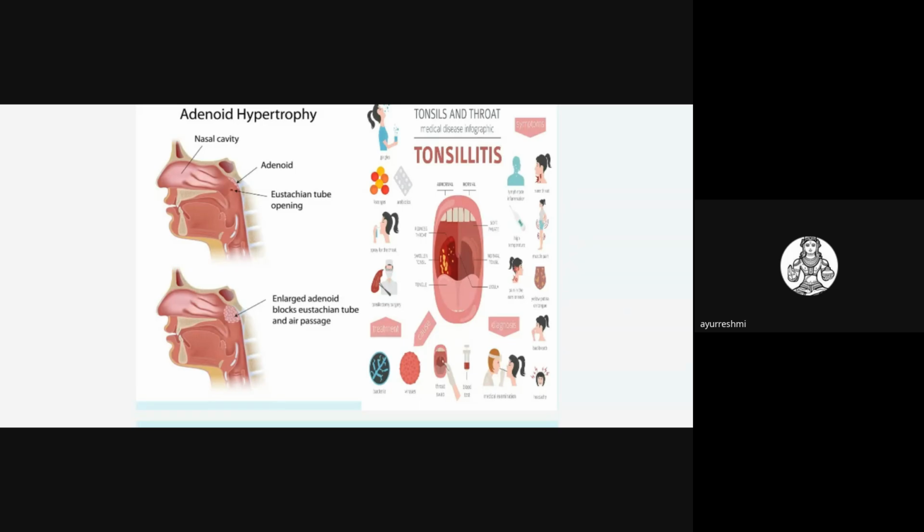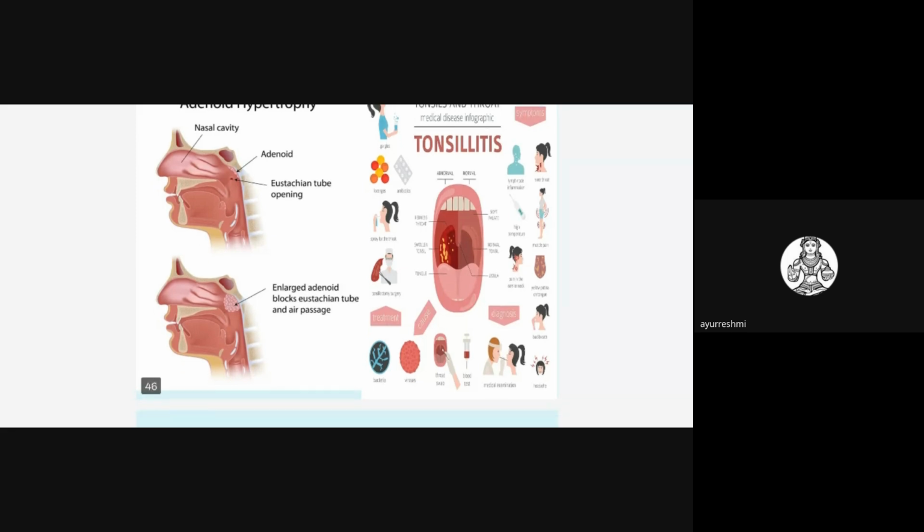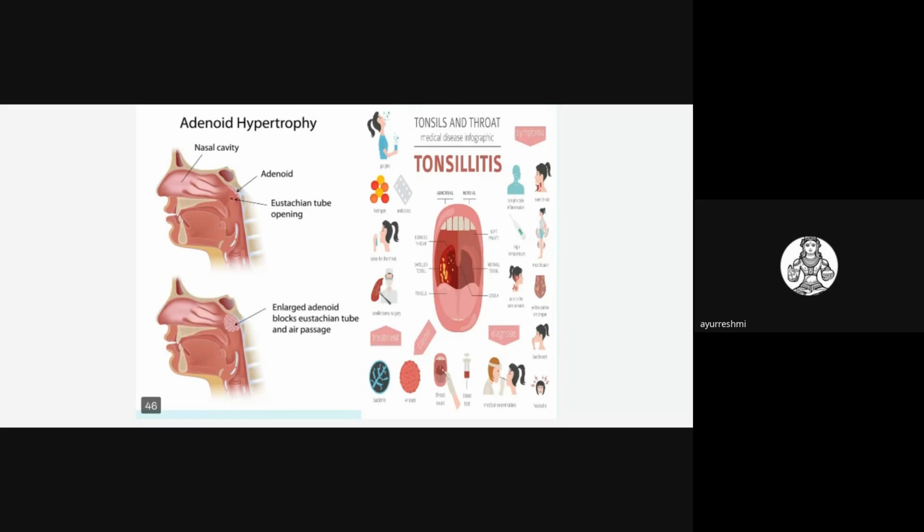Eustachian tube block will be there, and ear related problems will be very commonly encountered. There may be ear pain, or edema of the middle ear may take place because of this severe infection, that is adenoid hypertrophy. The very common clinical features related to adenoid hypertrophy are snoring, and breathing from the mouth is a very classical feature of adenoid hypertrophy.